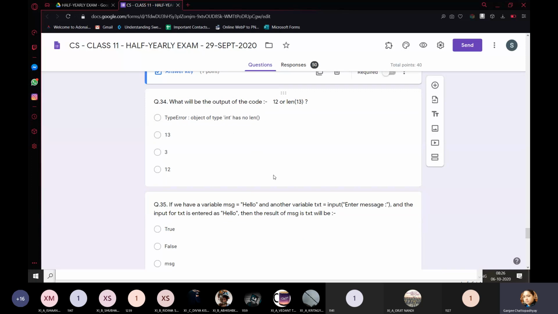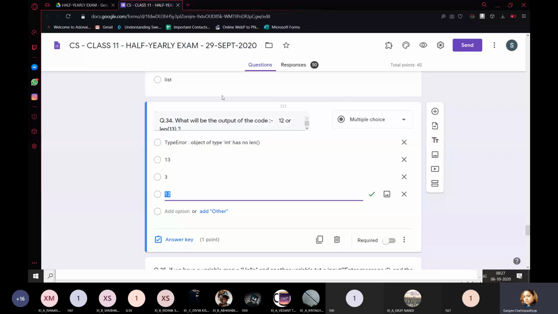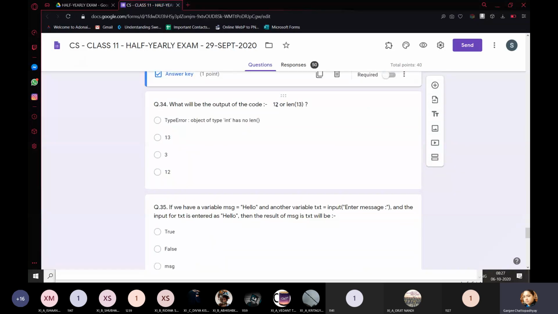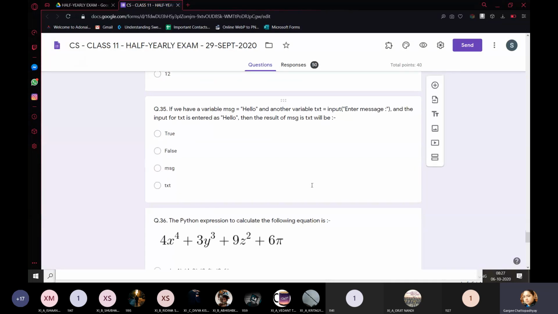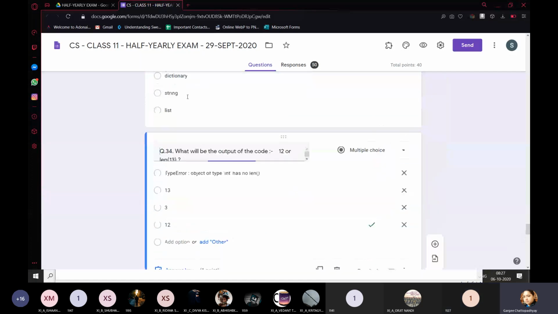What will be the output of the code 12 or len 13? The answer is 12, because 12 is the first one and it is non-zero, so it is true. So it will directly return 12. Question 35. If we have a variable message, read it carefully and give me the answer. False. Yes, the answer is false.